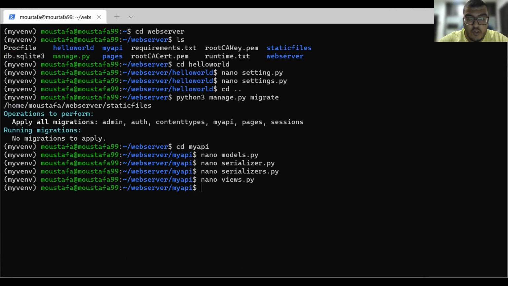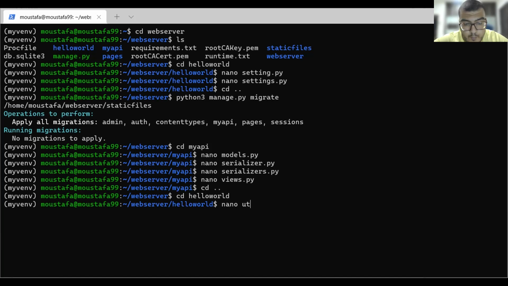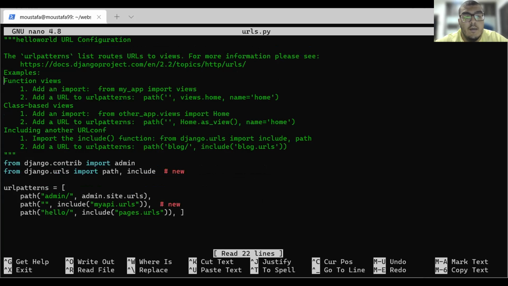So after we have done this, we have one final step, which is adding our URL or path for our page. So we will go to our original Hello World application, cd Hello World, and we will go to nano urls.py. So we need to actually assign a path to our new application, which is my API. So here from urlpatterns, we will add a path. We will leave this one empty, so it will be our home page, and include my API.urls.